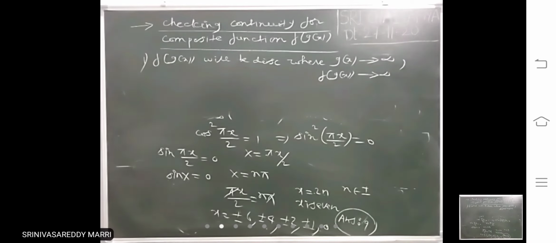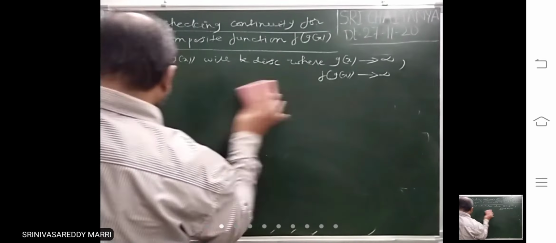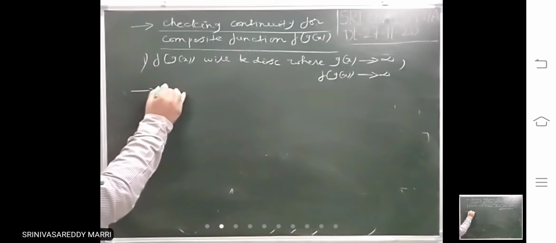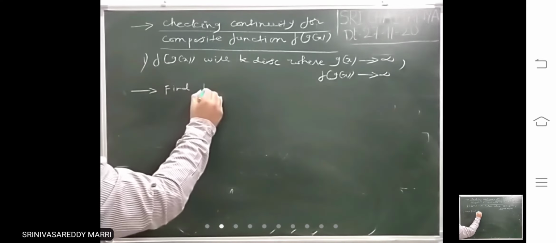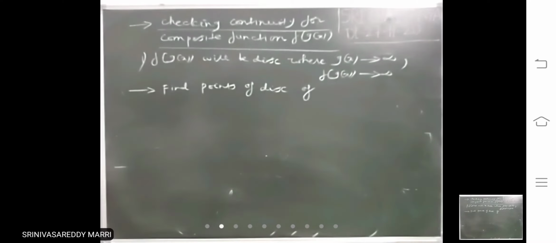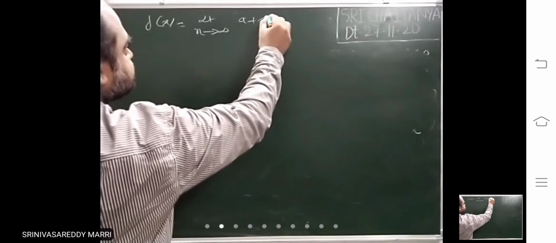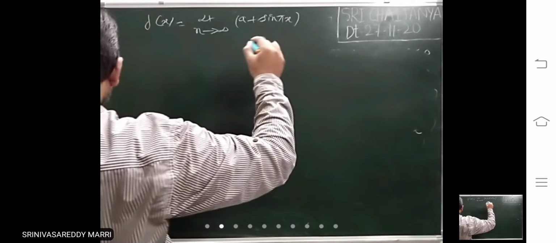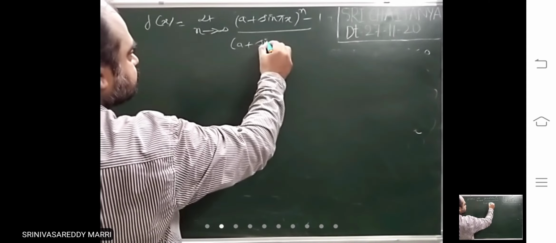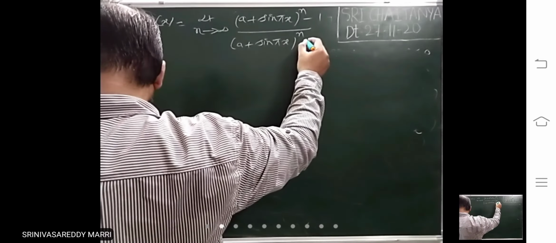That means look at one problem example. Find points of discontinuity of (a plus sine pi x) whole power n minus 1 divided by (a plus sine pi x) whole power n plus 1.